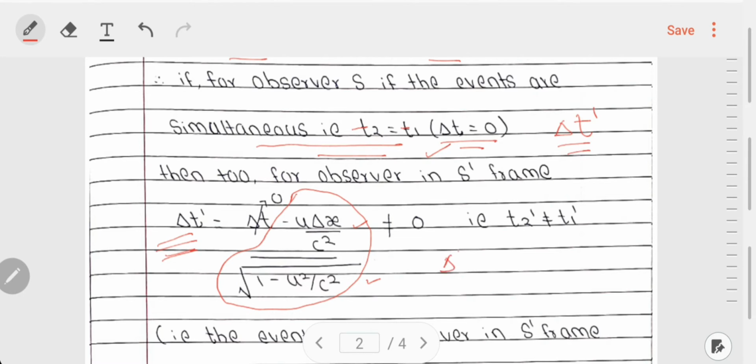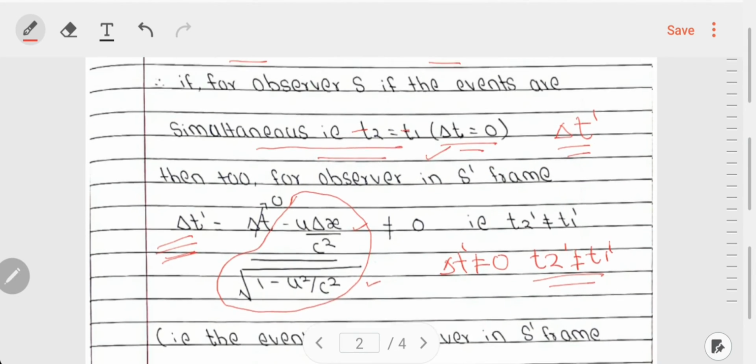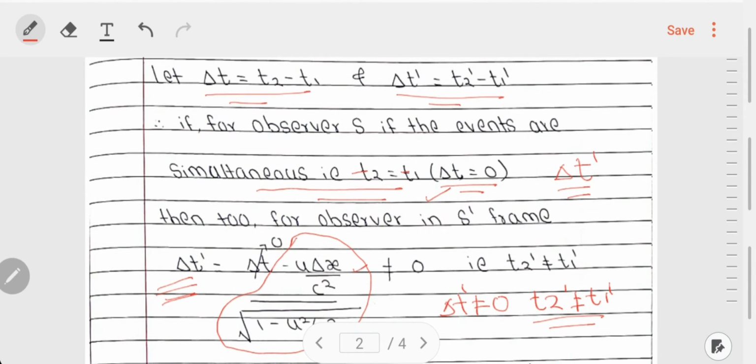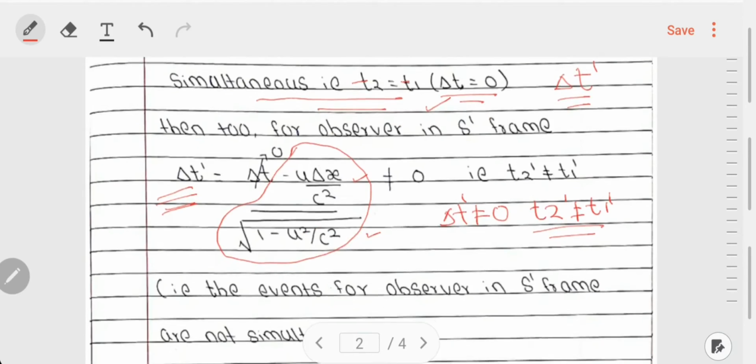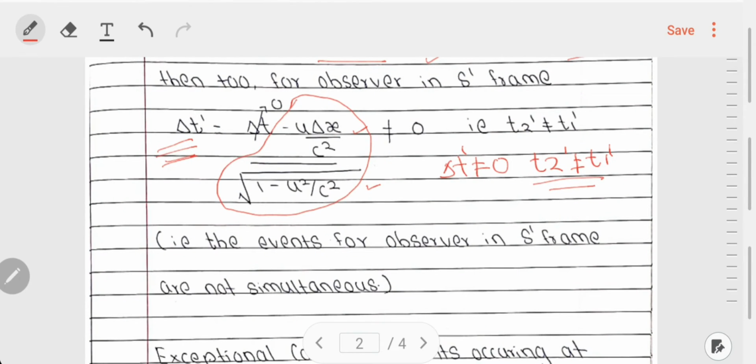And if del t prime is not equal to 0, then t2 prime is not equal to t1 prime, which means that even if the events are simultaneous for me, the events might not be simultaneous for you, that is, the events for the observer in S prime frame, which is you, are not simultaneous.